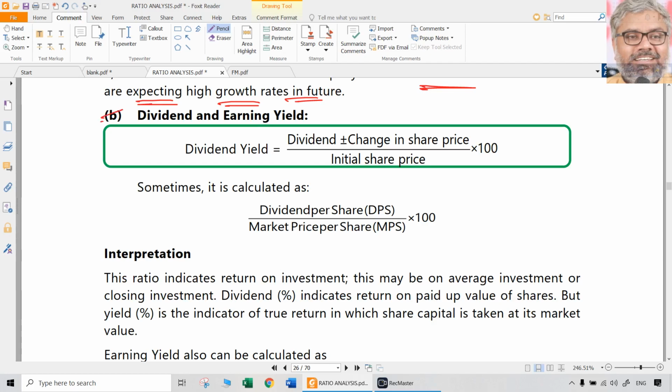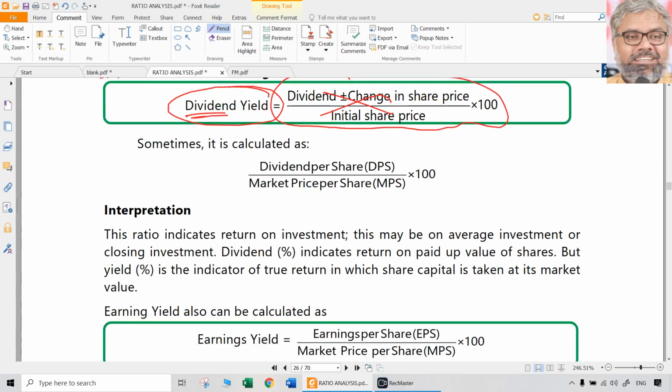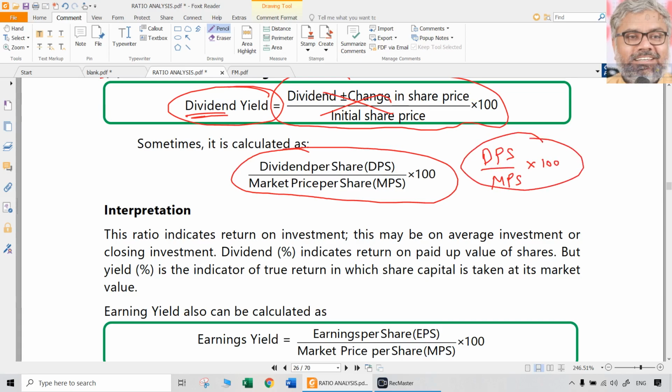Then dividend yield and earnings yield. You have to remember this formula. I told you these will all be useful later in other chapters also, particularly the third and fourth segments of profitability ratios. Dividend yield, earnings yield. Usually we don't need to worry much about changes in the share price and all that, because we are talking dividend only. We are not talking about the yield from the share as it is. So forget about this. It is a simple formula. Dividend yield means dividend per share divided by market price per share into 100. So DPS by MPS multiplied with 100. That is dividend yield.